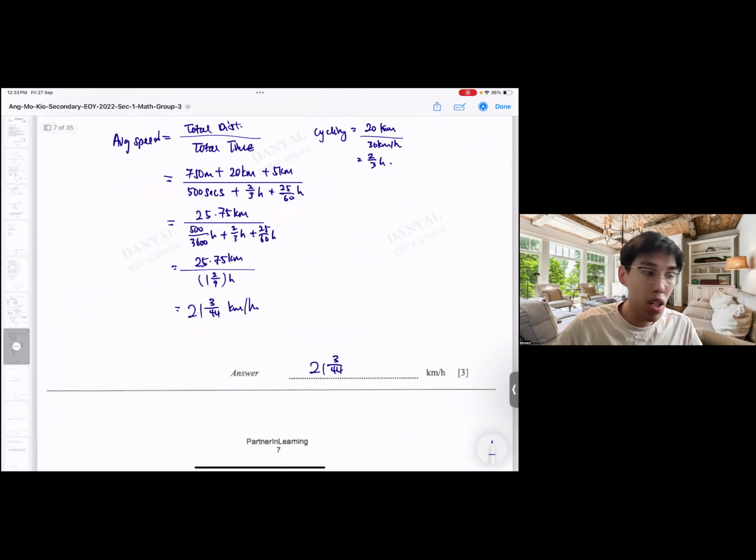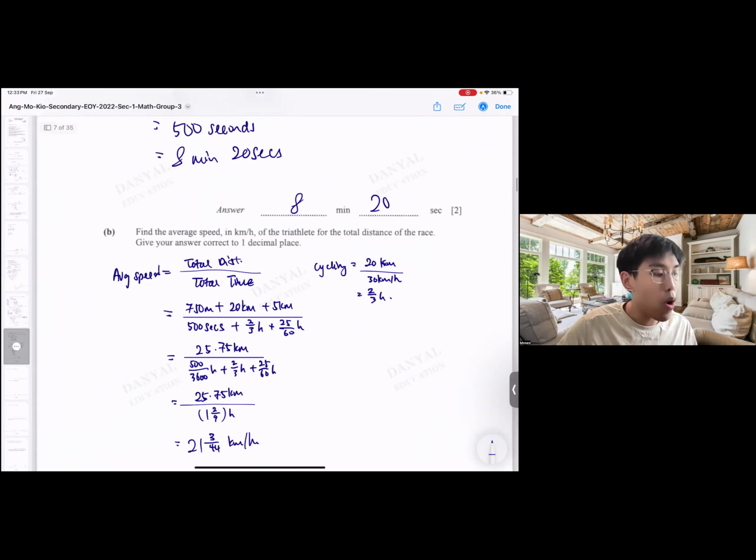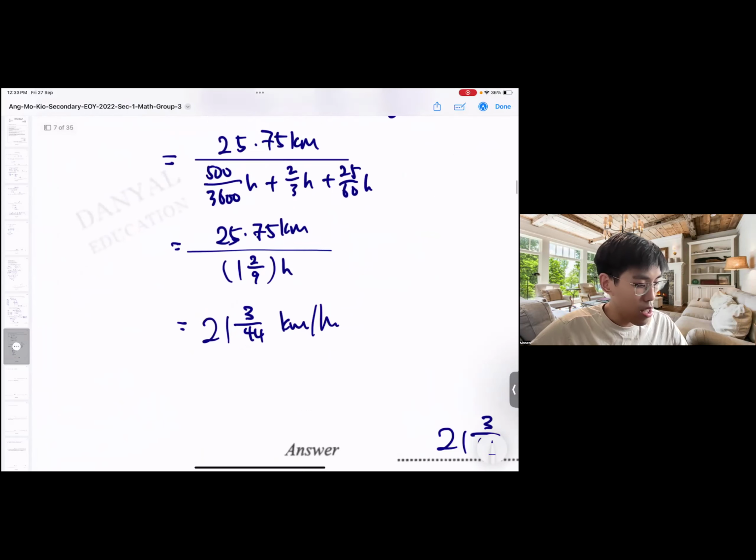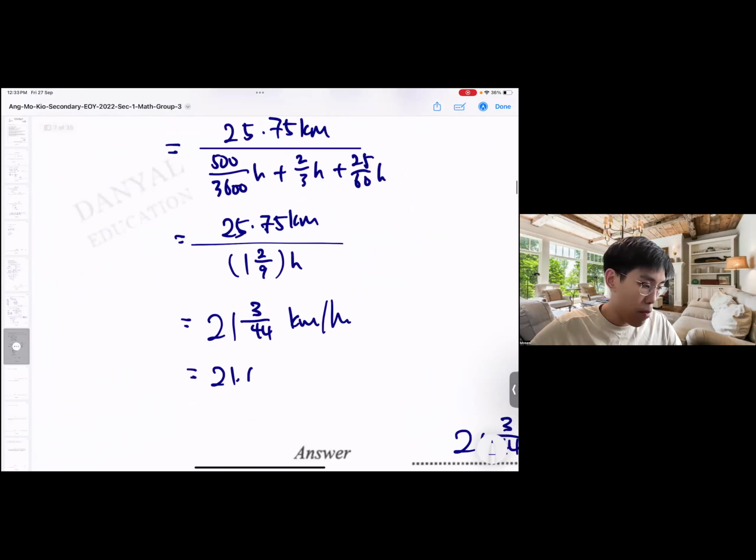Okay, so 21 and 3 out of 44. Do I need to write it in decimal? No. Did I need to do any rounding off? Oh, rounding off, yes. Okay, one decimal place. Let's have a look. So it's 21.06818. All right, so one decimal place, 21.1 kilometer per hour.